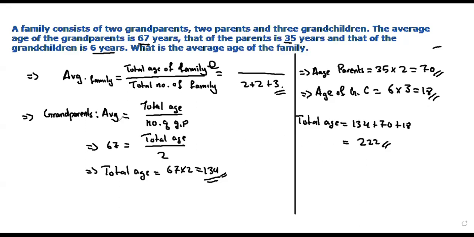Now we can find the average age of the family. Average age of the family is equal to the total age, 222, divided by the total number of family members, which is 7. So 222 divided by 7, you will get the answer 31.7 years.